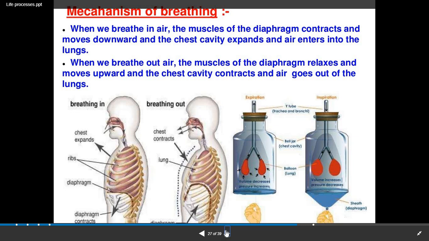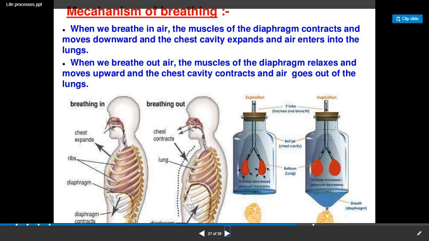So whenever we are breathing in, what happens? The muscles of the diaphragm. Now what is this diaphragm? The diaphragm is a dome-shaped sheet of muscle, and it plays a very important role in respiration. So whenever the air goes inside, the muscles of the diaphragm contract and move downwards. Here in the figure, this dark brown colored part is the diaphragm. Whenever it contracts, what happens? It goes downwards and the chest cavity expands, and in that case air enters inside the lungs.